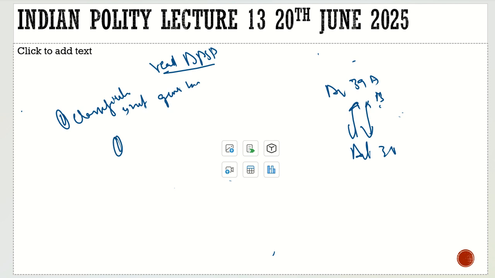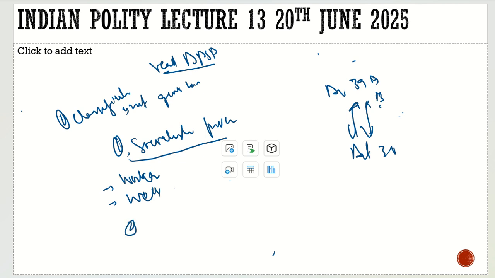The first one is socialistic principles. When there are socialistic principles, it means that it would be talking about the welfare of the people. It would be more related to the workers. So these would be the features. Then it talks about the Gandhian principles. It would be related to the welfare of the lower castes, SCs and STs. It would be related to the panchayats, and there would be